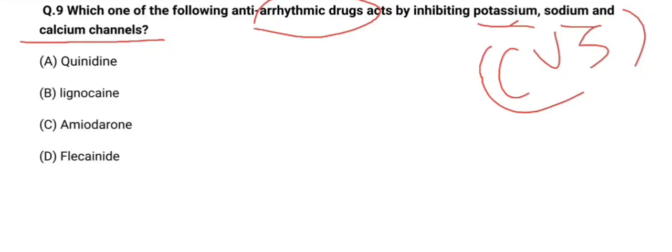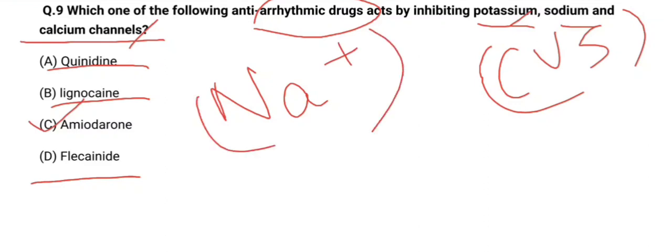So in this question, which drug inhibits sodium, potassium, and calcium channel? The answer will be option number C, amiodarone. Amiodarone is the anti-arrhythmic drug which inhibits potassium, sodium, and calcium channel. All the other drugs, quinidine, lidocaine, flecainide, inhibit sodium channel. So amiodarone is the drug which inhibits potassium, sodium, and calcium channel.